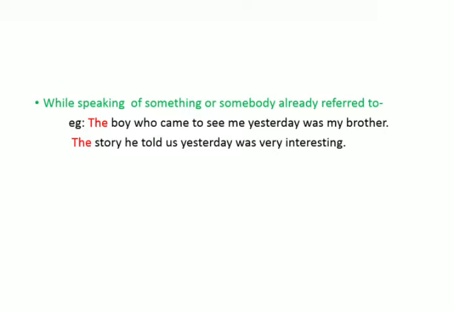The story which we have already heard yesterday. We are talking about the story which we have already heard yesterday. So here the story. The article is used before this noun, the story. Third example, I saw a girl in the park. The girl was crying. Here we have already seen one girl and we are talking about her.